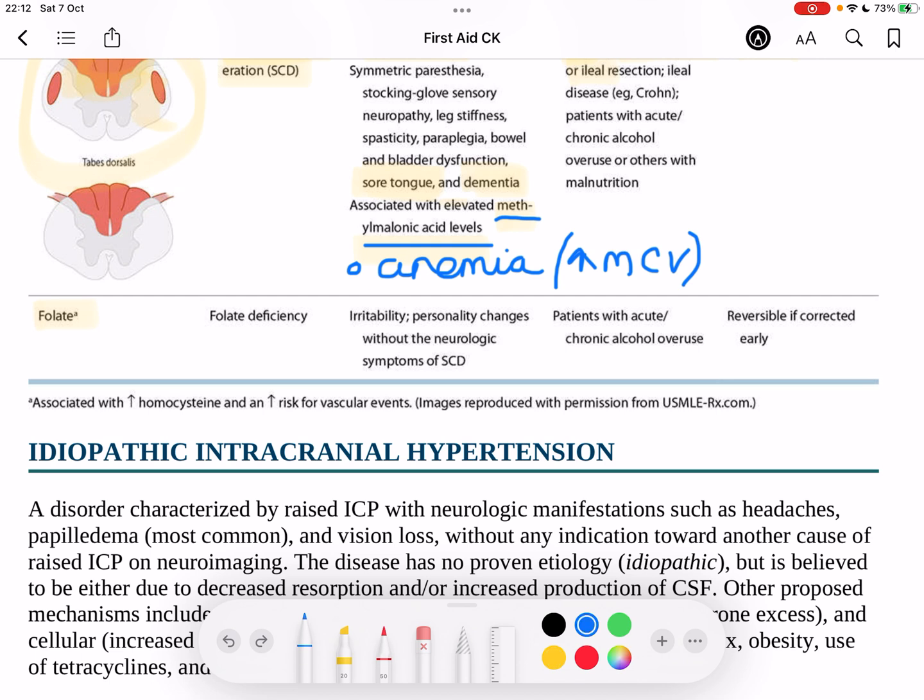In regards to methylmalonyl-CoA, we don't see that in folate deficiency, but we do see an elevation of homocysteine, okay? So homocysteine is elevated in folate deficiency, while homocysteine and methylmalonyl-CoA are both elevated in B12 deficiency. What kinds of patients have folate deficiency? Chronic and acute alcohol overuse. It may also be seen in patients who are pregnant.